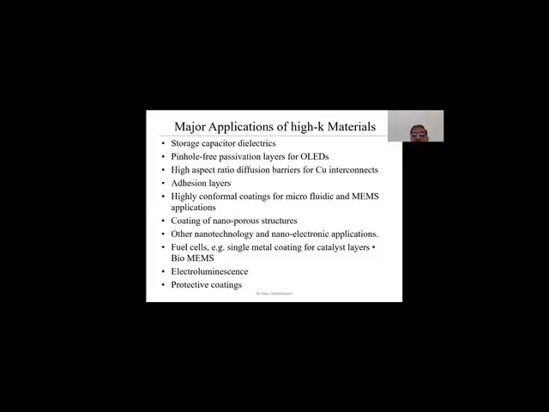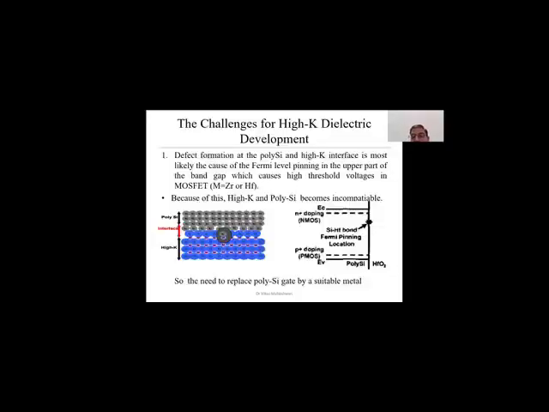These are the major applications of the high K material. In MOS structure, we can use high K material as a gate oxide layer. Now coming to the challenges of high K dielectric development, as we are using high K dielectric constant oxide layer in the place of the silicon dioxide.